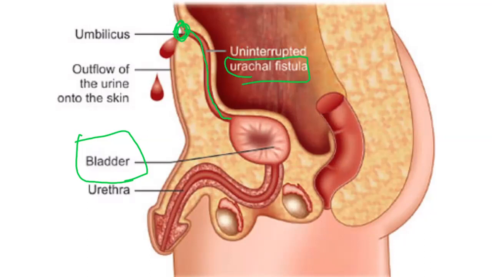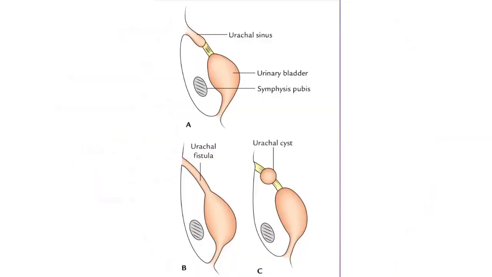Okay, because it is present in the adult. Okay, after intrauterine life, it is called urachal fistula. You see, if the distal part of the urachus is persistent, it is called urachal sinus. If the entire tract is persistent, it is urachal fistula. If only the mid part of the urachus is persistent, it is called urachal cyst.